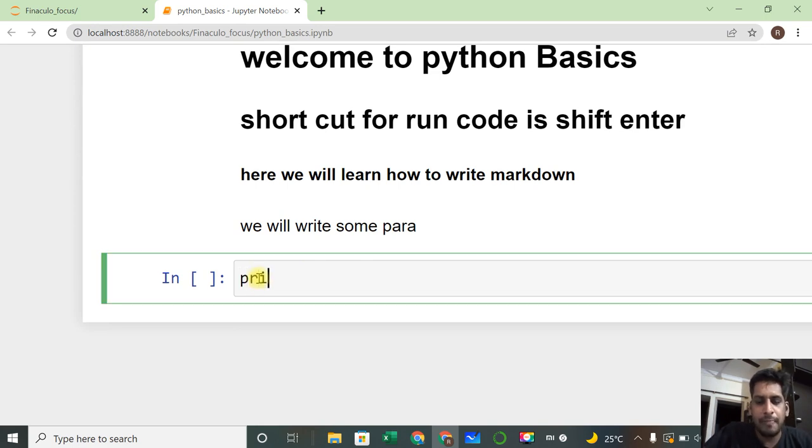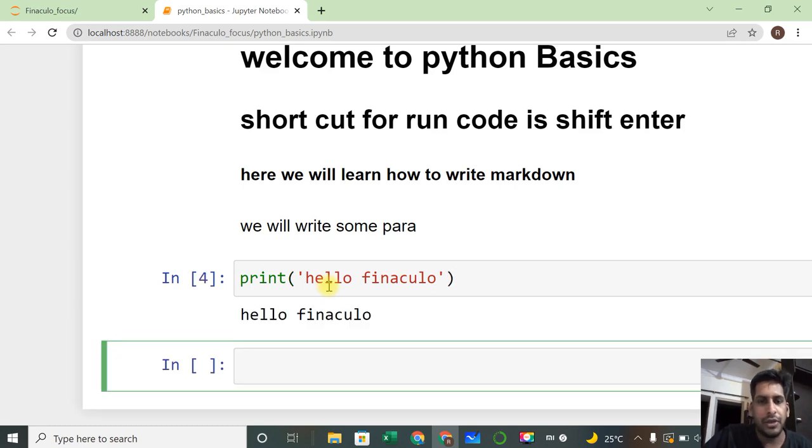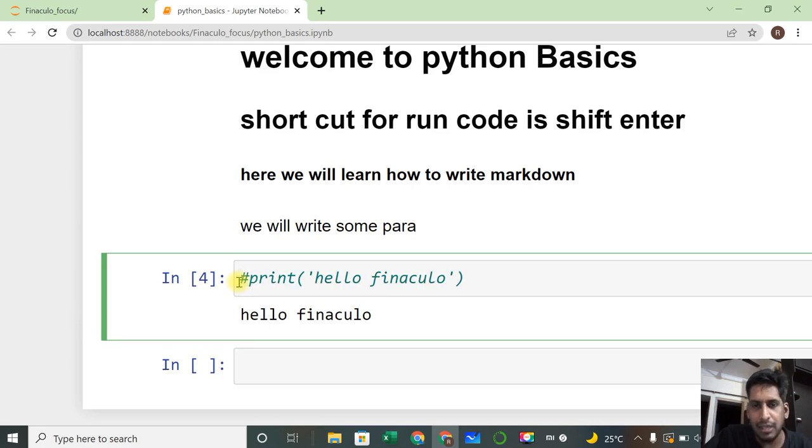For example, if I say print hello vernacular, I just wanted to print. This is nothing but a syntax, or we say code. If I execute this one, we get the output, right? For example, if I start this code with a hash mark, you can see the color has changed. When it starts with a hash mark, it becomes a comment. Now it's a comment.